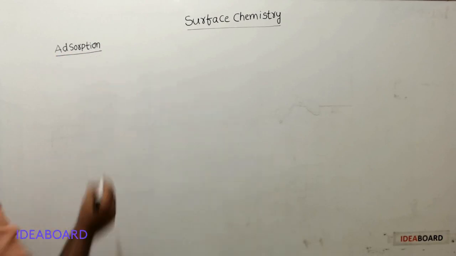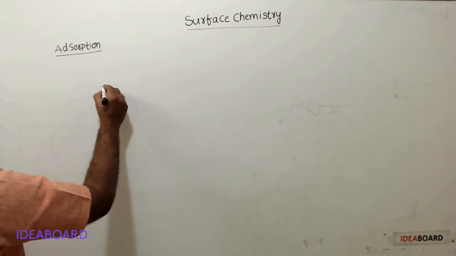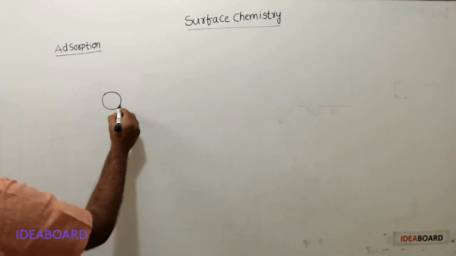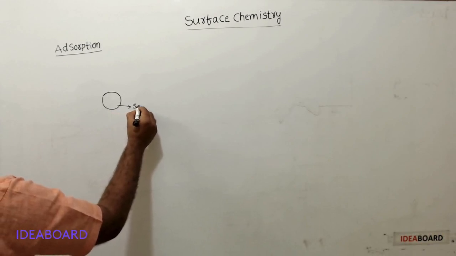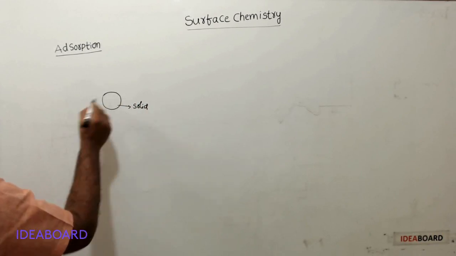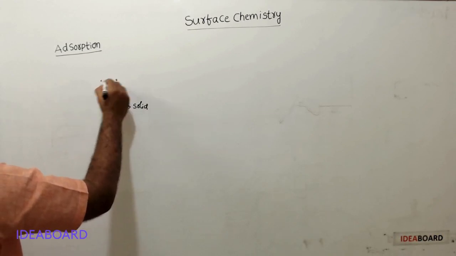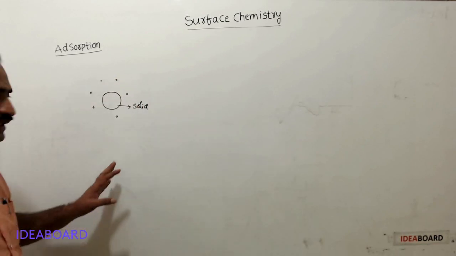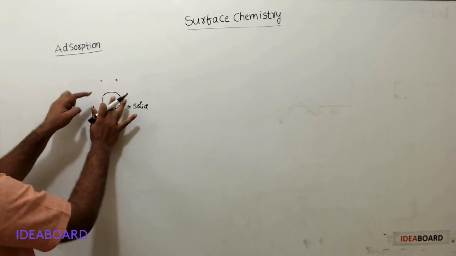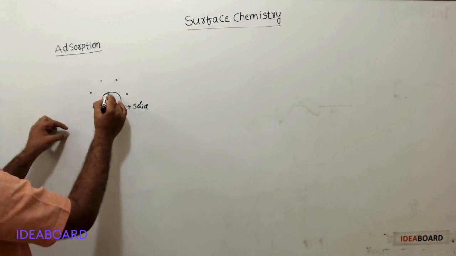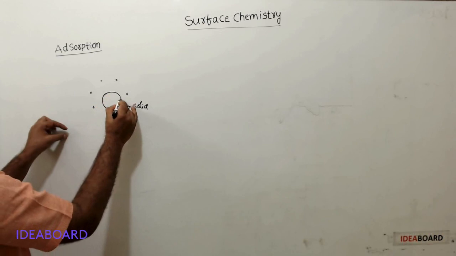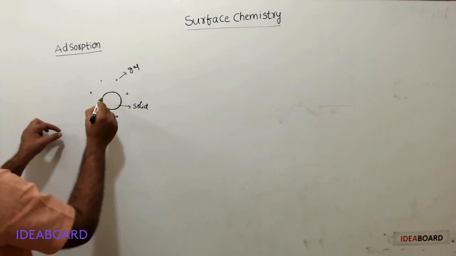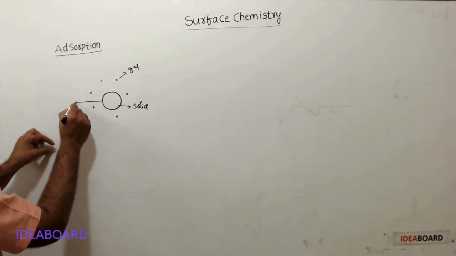Assume solid. This is solid. It is exposed to gas phase. These are gaseous molecules. Here, this is solid phase. This is gaseous phase. This is the common boundary between these two phases. Such common boundary is known as surface.